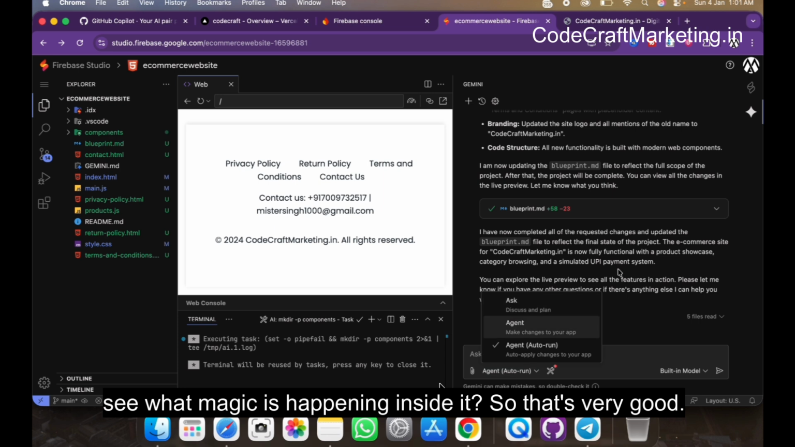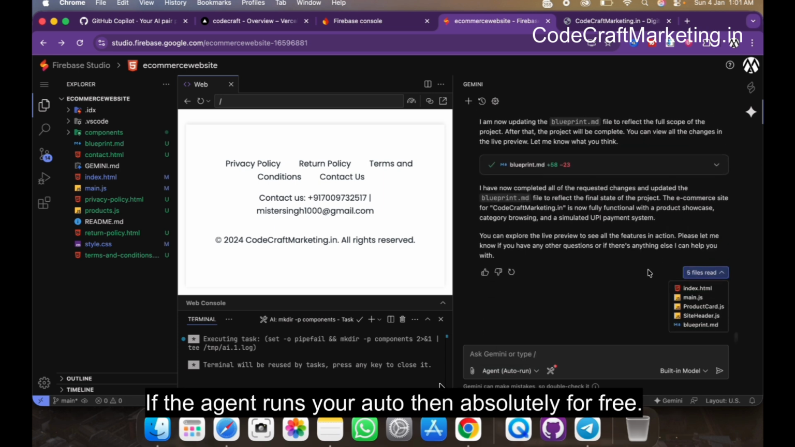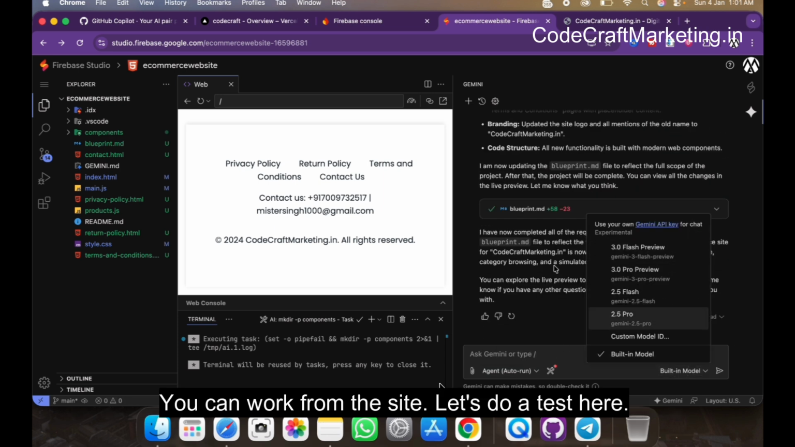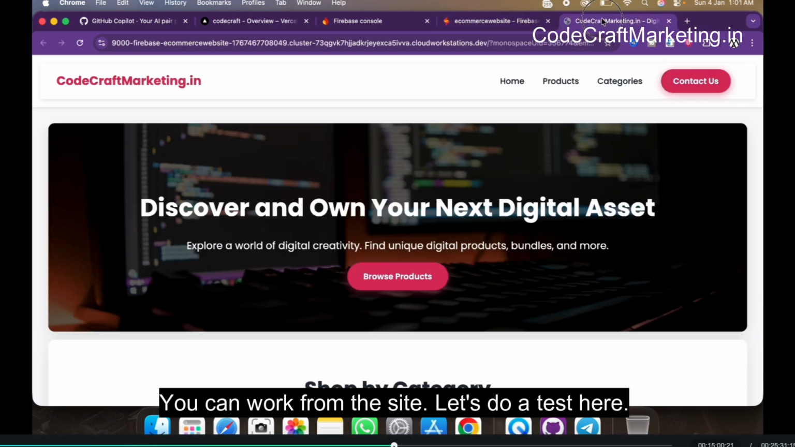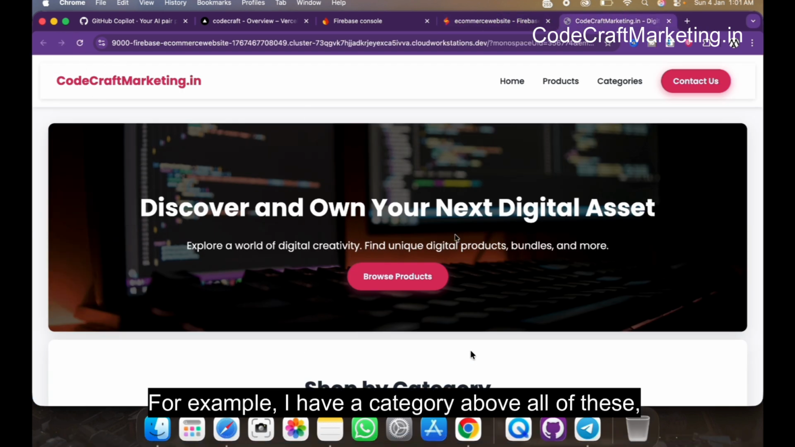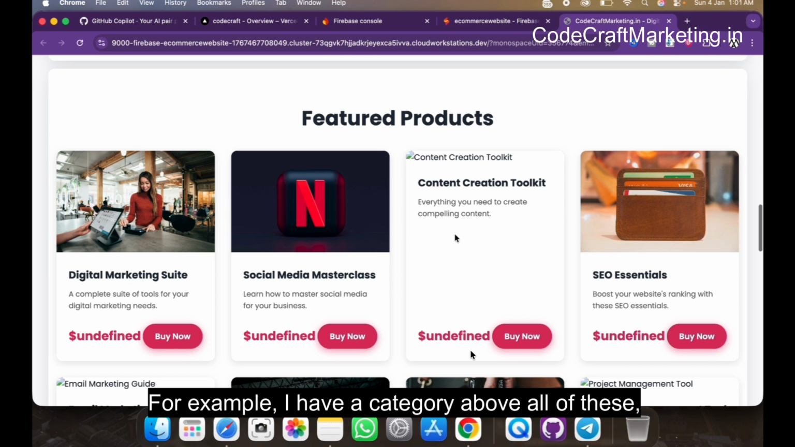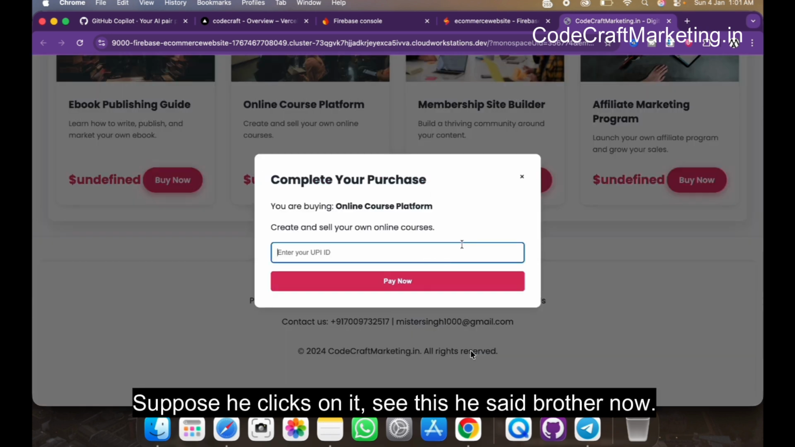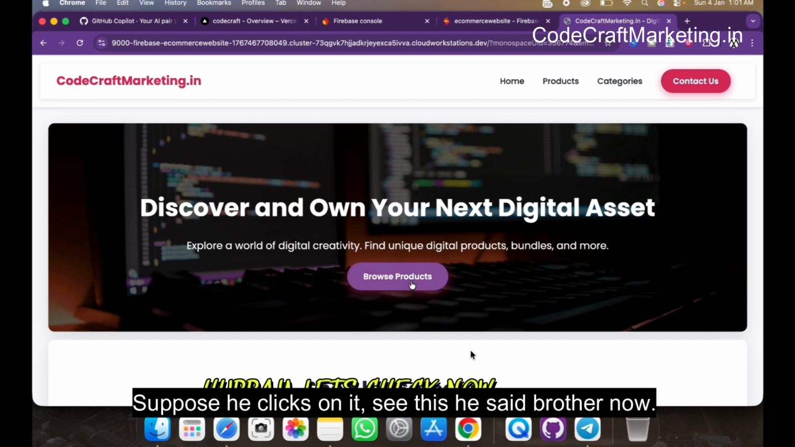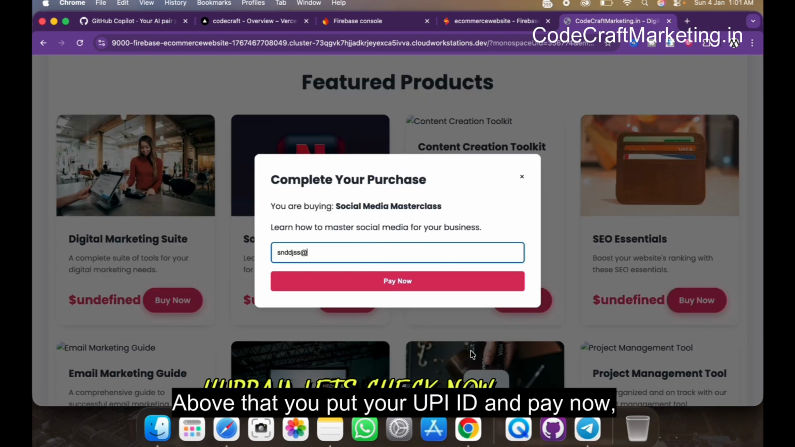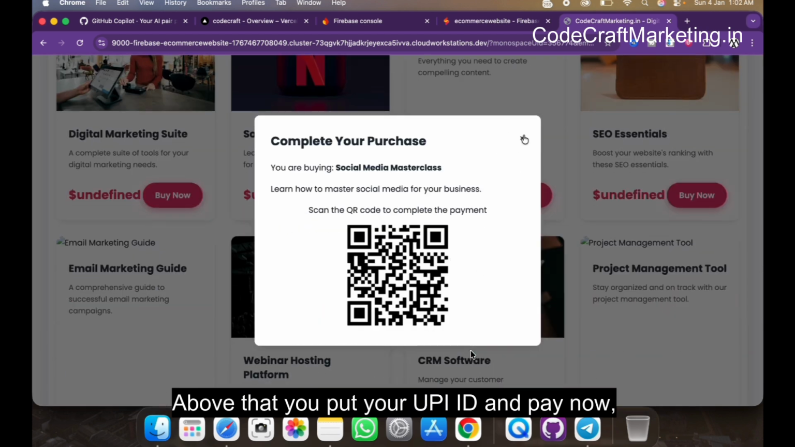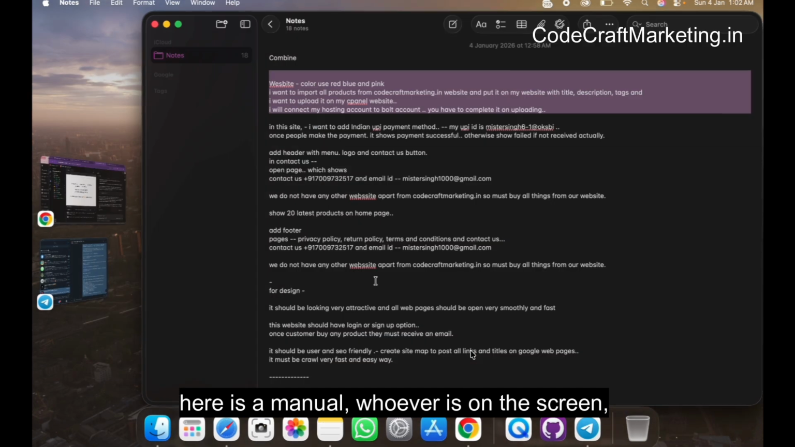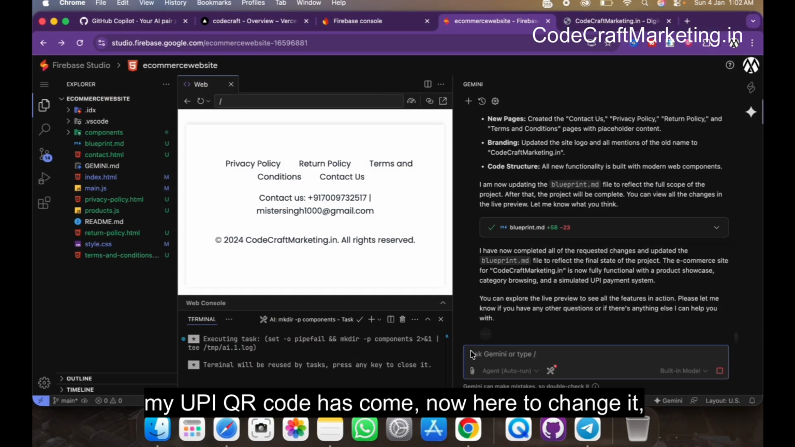So that's very good. If the agent runs your auto, then absolutely for free, you can work from the site. Let's do a test here. For example, I have a category above all of these. Below is the product. You can get it shifted. Suppose he clicks on it. See this, he said brother now. Above that, you put your UPI ID and pay now. Here is a manual. Whoever is on the screen, my UPI QR code has come.